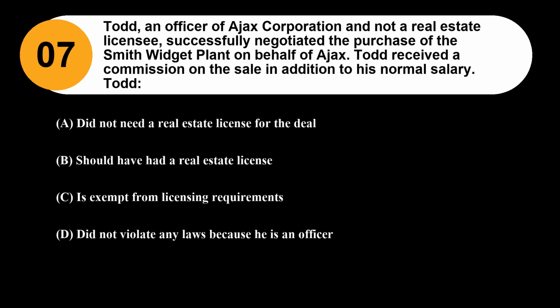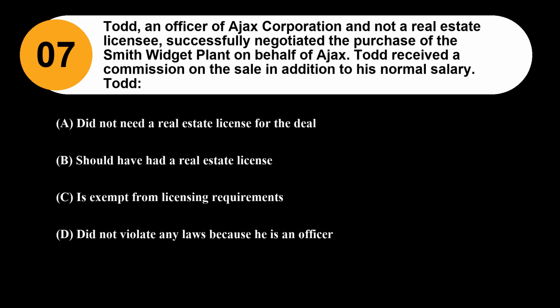Question 7. Todd, an officer of Ajax Corporation and not a real estate licensee, successfully negotiated the purchase of the Smith widget plant on behalf of Ajax. Todd received a commission on the sale in addition to his normal salary. Todd: Option A, did not need a real estate license for the deal. Option B, should have had a real estate license. Option C, is exempt from licensing requirements.